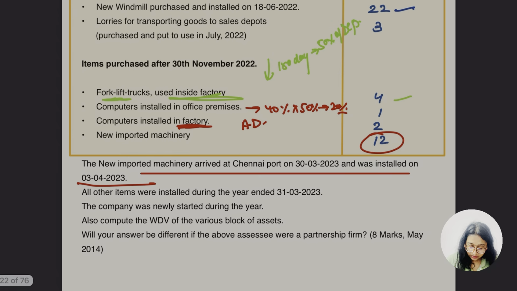Now the computer installed, let me take this part. They are talking about the computer installed in office premises first, that's of 1 crore. Second, computer installed in factory, this part. So both of these are computers, and it's going to be taxable at the depreciation rate of 40%. As I told you, it is used for less than 180 days, so definitely our depreciation rate will be 20%.